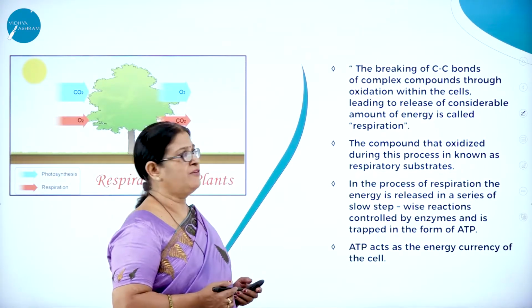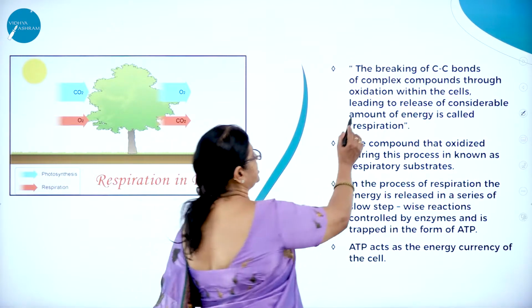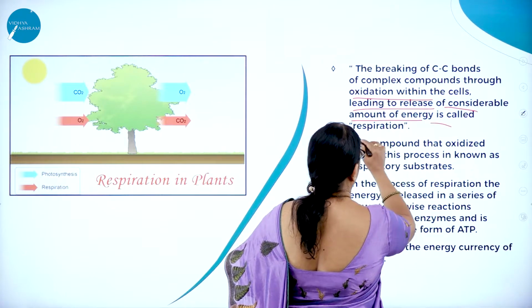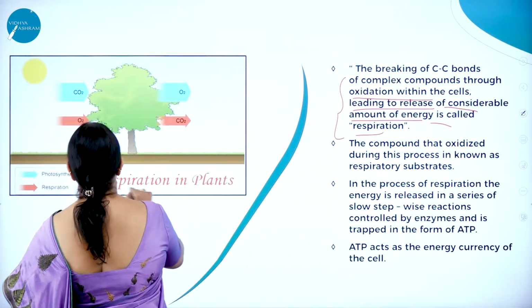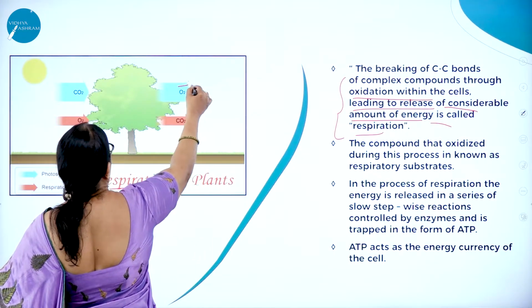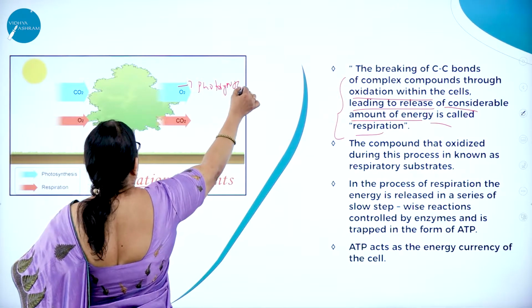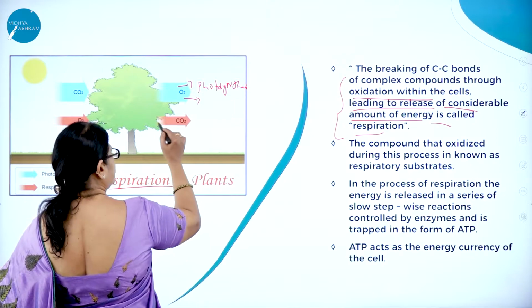Now, the breaking of the carbon compounds of complex compounds through oxidation within the cells, leading to release of a considerable amount of energy, is called respiration. Here you can see respiration in plants. This is photosynthesis, where oxygen is evolved and carbon dioxide is utilized.